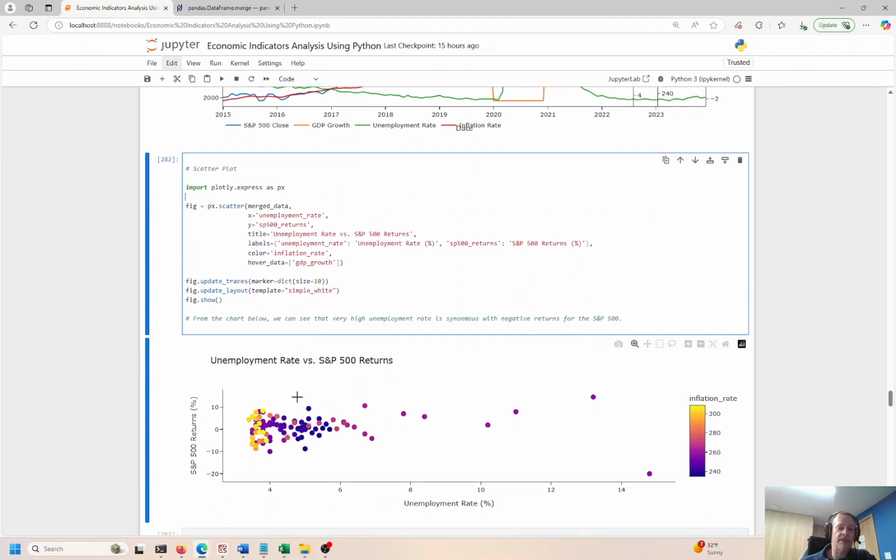Here's a scatter plot of unemployment rate and S&P returns, just to say, is there a correlation between the S&P 500 either increasing or decreasing relative to unemployment? And I think there is. There is actually a correlation here. Here, inflation is 2.5, unemployment is 7.8, and S&P returns is 7.04. Now, if we go over here, unemployment is higher. We have 7.8. S&P is 7.0. Here, unemployment is 13.2. S&P is actually higher.